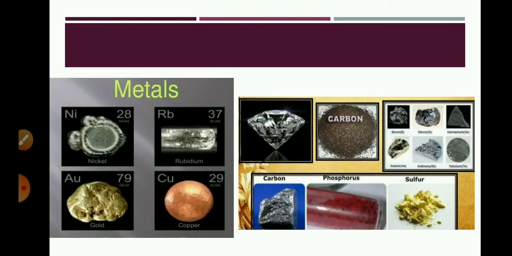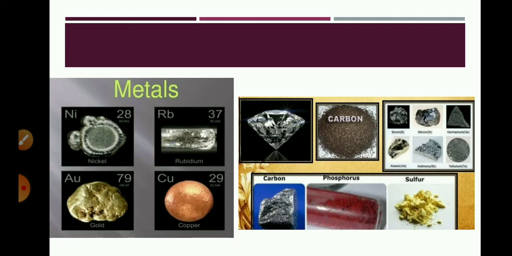Students, these metals, non-metals and metalloids are very useful in our day-to-day life. Here you can see the pictures of some metals and some non-metals. Out of 118 elements, 95 are metals, 17 are non-metals and 6 are metalloids. Based on their properties, we are using them. For example, for making ornaments, we are using silver, gold, platinum.